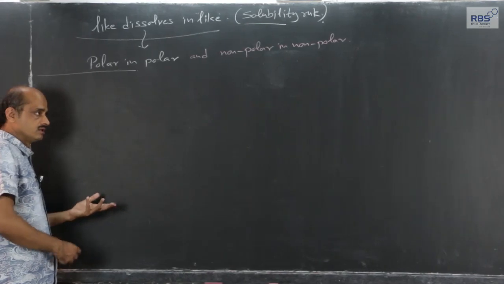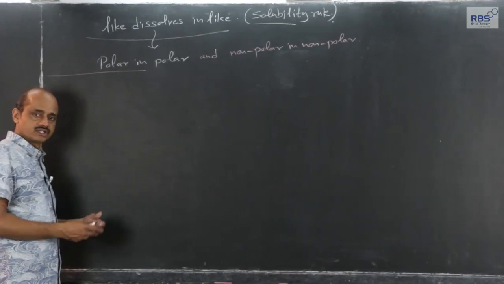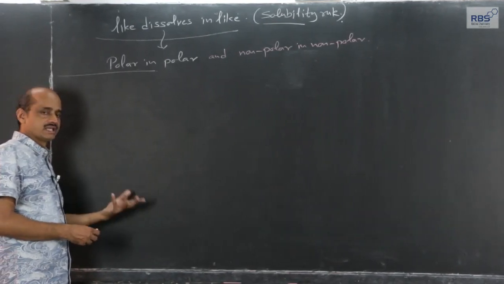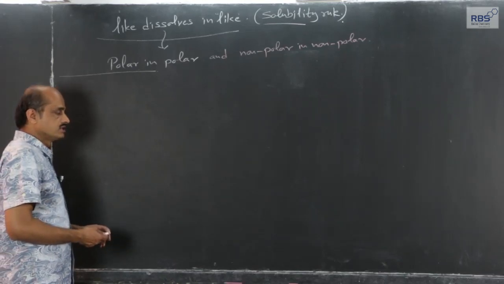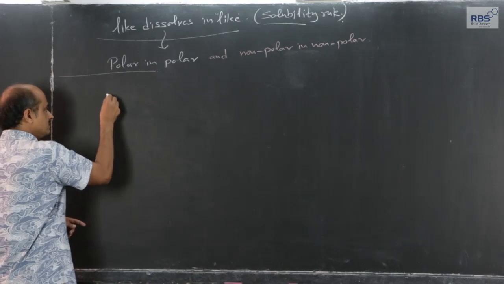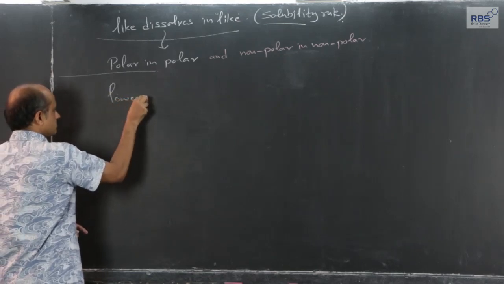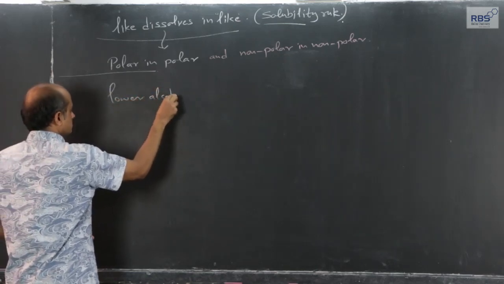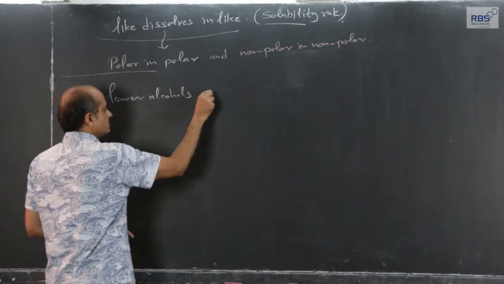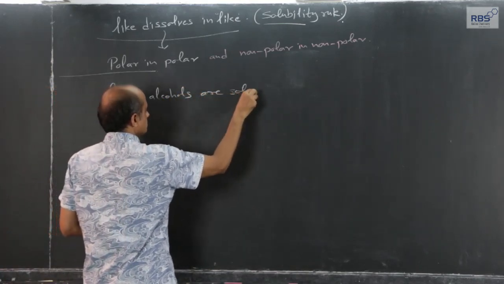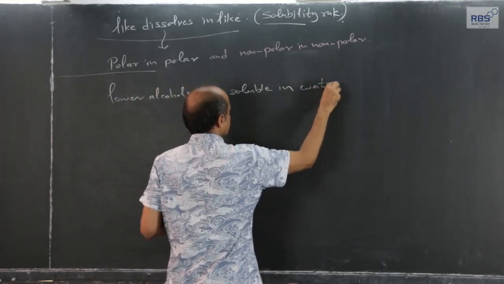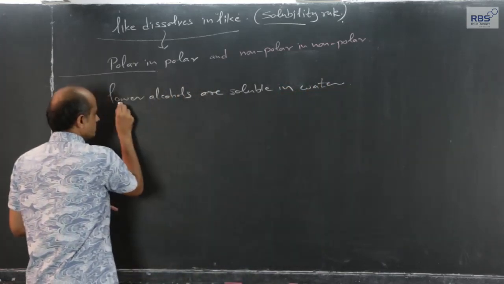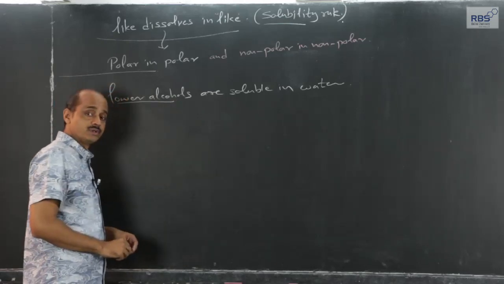The alcohols which we normally consider in our study like methyl alcohol, ethyl alcohol, propyl alcohol, they are soluble in water, but it is not that. Actually, lower alcohols are soluble in water. Okay. Means lower alcohols are soluble in water.